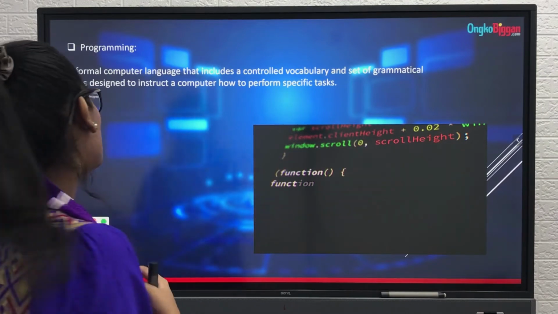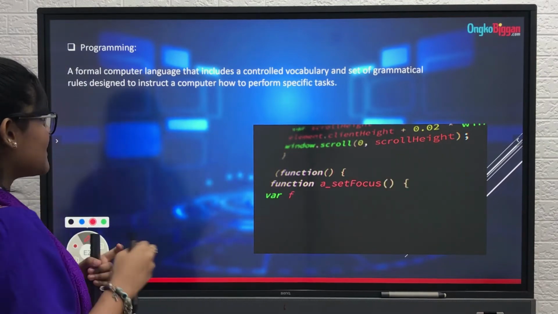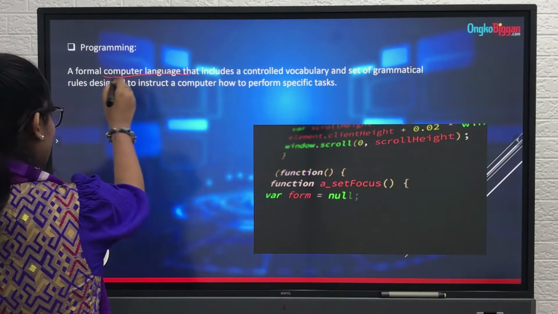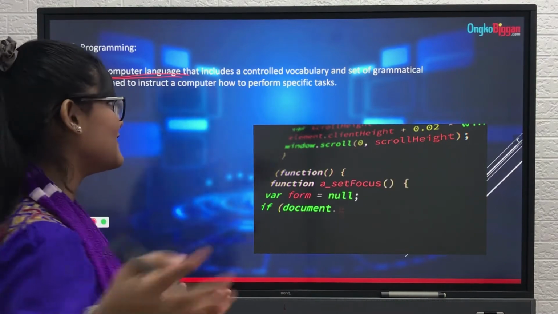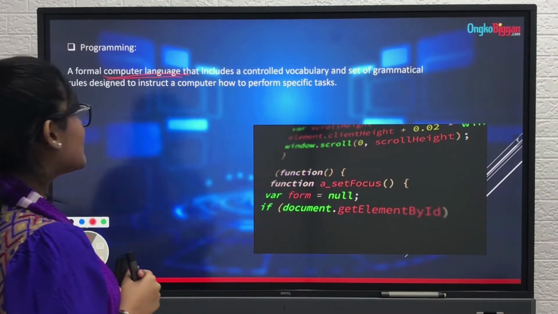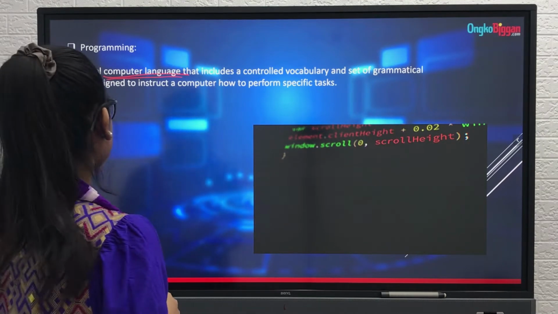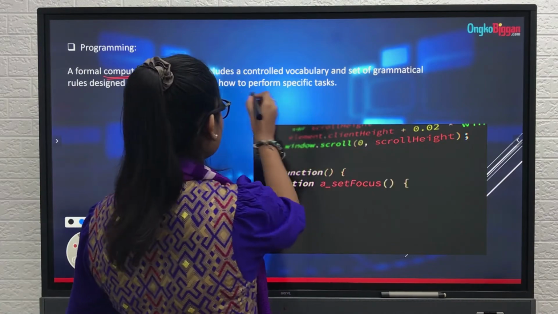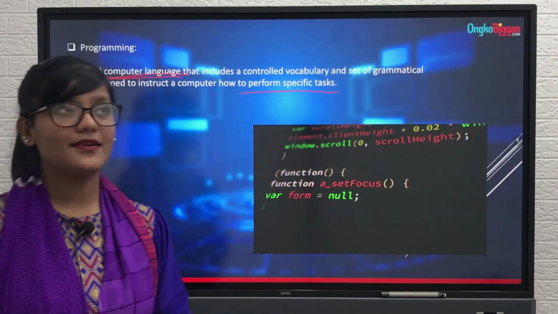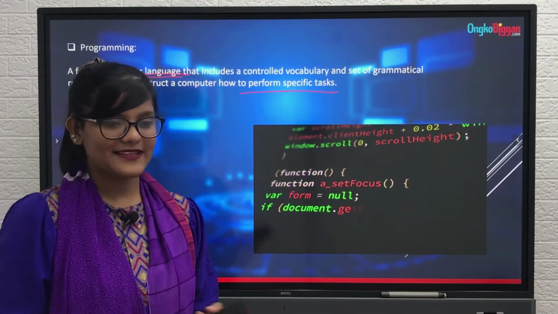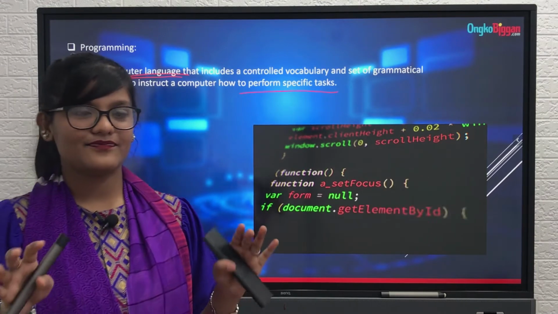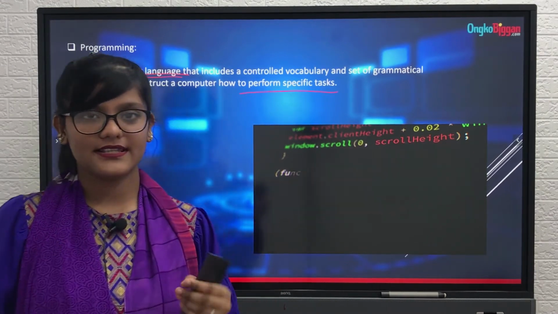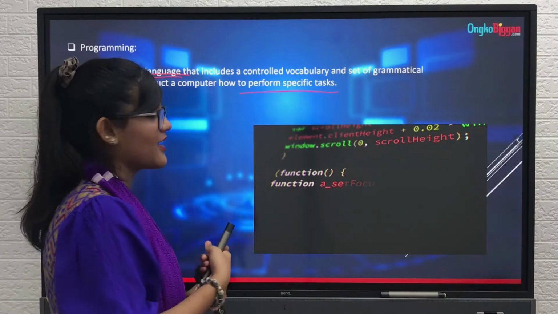So yes, programming language is a formal computer language. That means this is a language which the computer understands, we can't understand. That includes a control, vocabulary and set of grammatical rules designed to instruct a computer how to perform specific tasks. So in programming software, basically the programmers code a function with the help of this language.